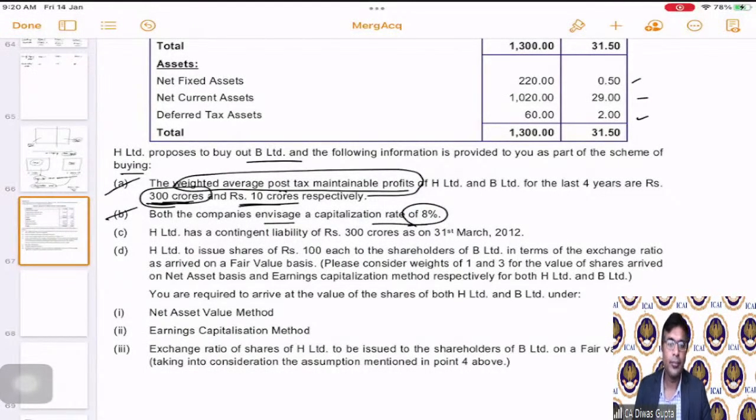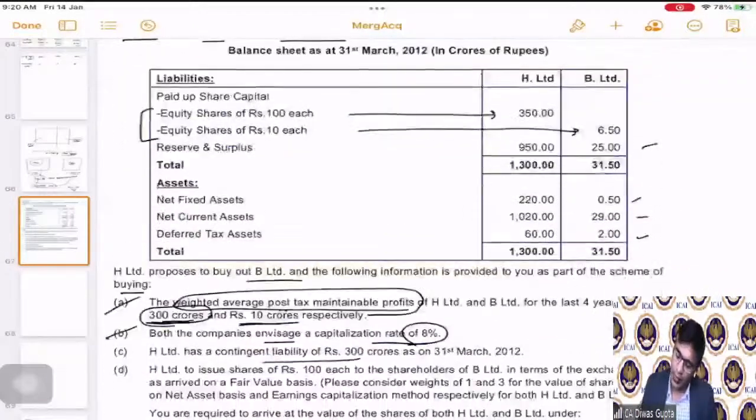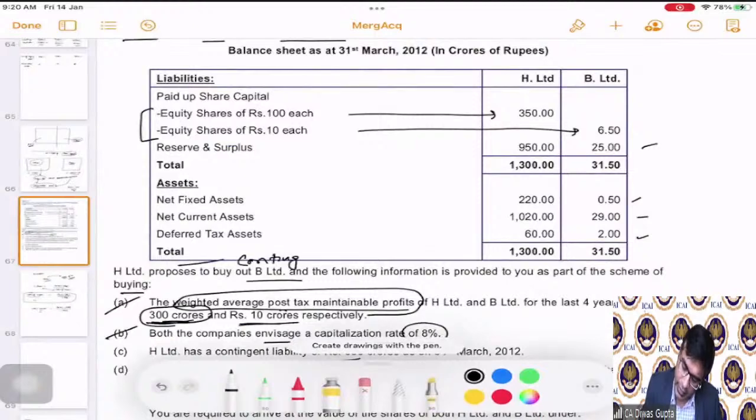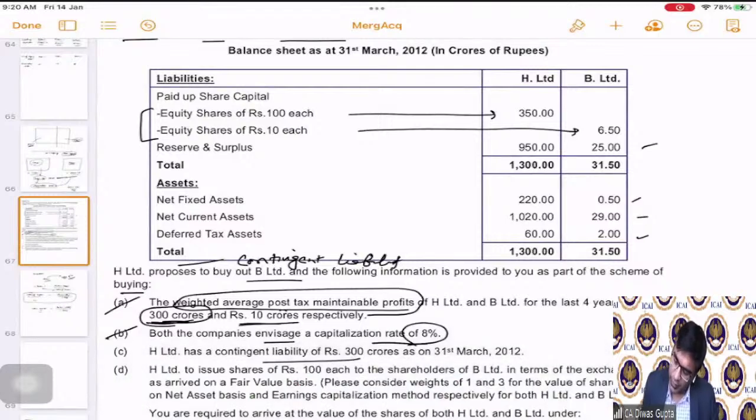Simple. Okay. Now, the next point: H Limited has a contingent liability of 300 crores as on 31st March 2012. So in the footnote to this balance sheet, it is mentioned that there is a contingent liability of 300 crores. Although it is not part of the balances, it is separately shown as a footnote. That means this amount is not accounted for yet.